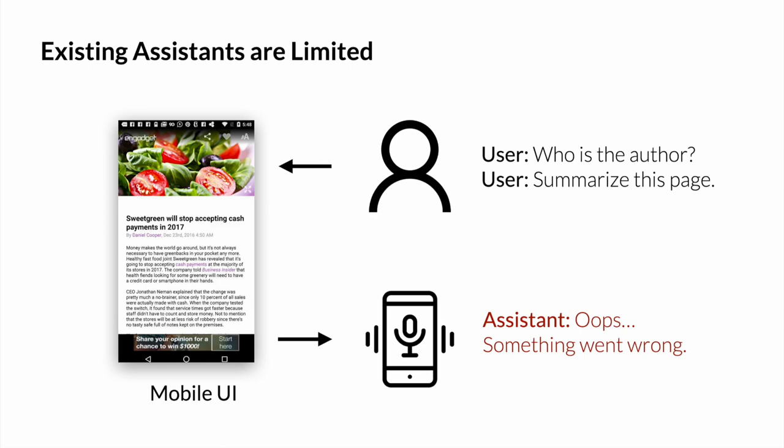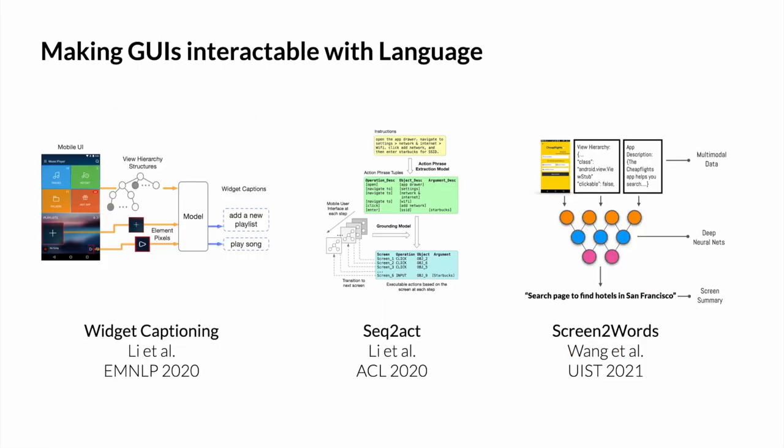For example, they may not be able to answer users' questions based on screen information or summarize the screen. This type of interaction typically requires a computational understanding of GUIs, which is absent in the current assistants. Recent work in HCI and machine learning has investigated technical building blocks to enable conversational interaction with GUIs, such as summarizing or captioning the UI or mapping users' language instructions to UI actions.